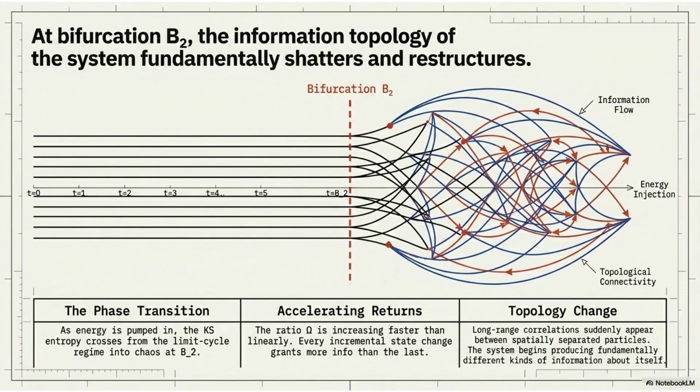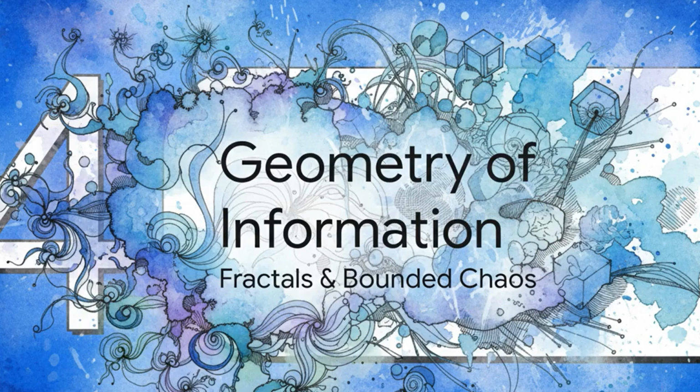At bifurcation B2, the topology changes. Old pathways split, and new patterns become possible. This is where phase transition becomes form. The system discovers a new geometry for its own information.